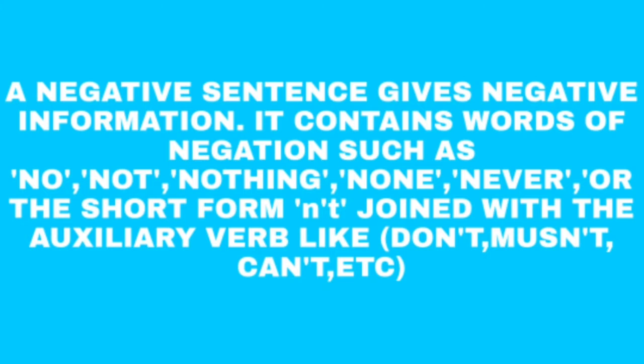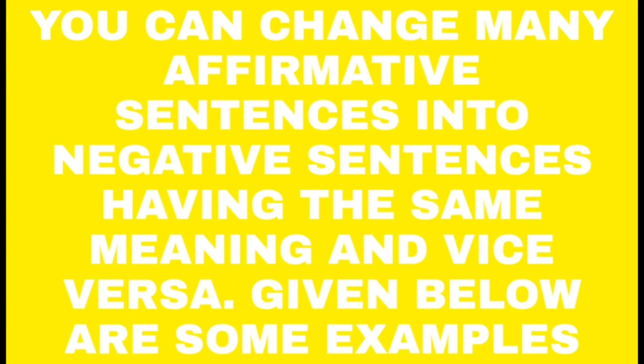It contains words of negation such as no, not, nothing, none, never, or the short form n't, that is, not joined with the auxiliary verb, that is, don't, must not, can't, etc. You can change many affirmative sentences into negative sentences having the same meaning and vice versa. So, some examples of affirmative sentences that change into negative sentences.